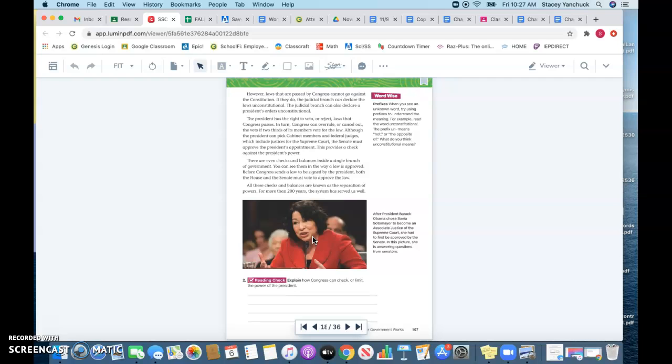All right, on to page 107. However, laws that are passed by Congress cannot go against the Constitution. If they do, the judicial branch can declare that the law is unconstitutional. The judicial branch can also declare the president's orders unconstitutional. The president has the right to veto or reject laws that Congress passes.